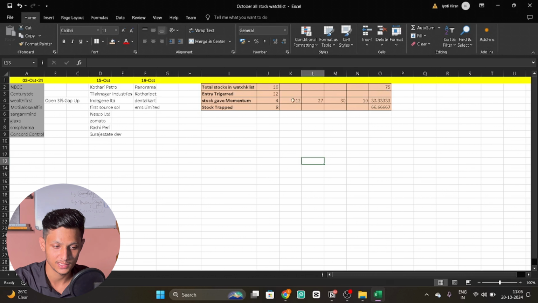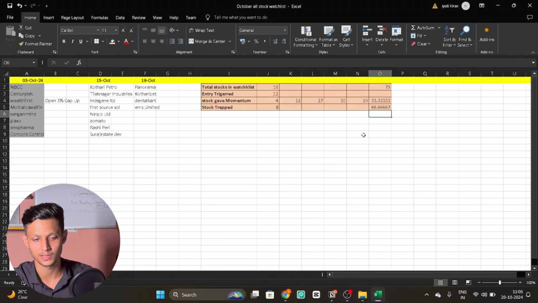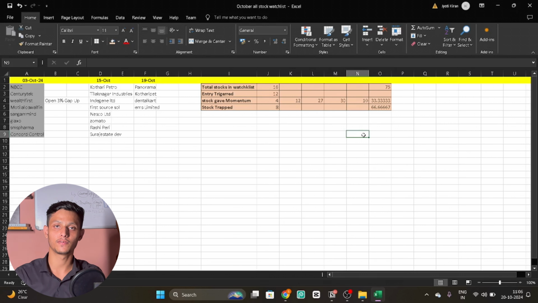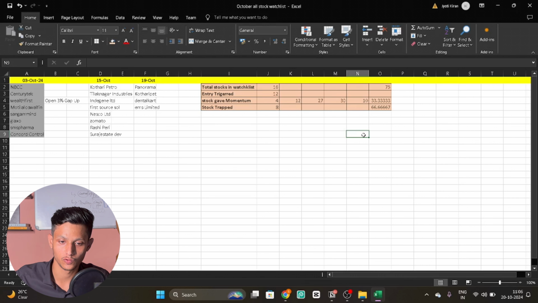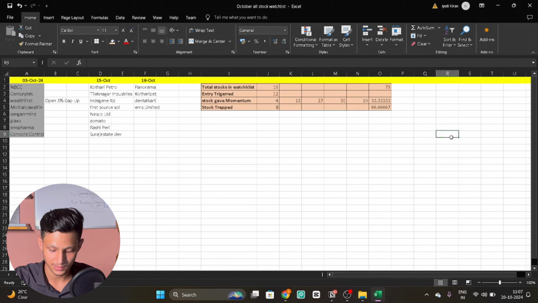So this is in percentage terms. 75% of the stocks entry triggered हुई, momentum हुई सिर्फ 33% stocks में, stock trapped हुए 66% trades में. In a simple logic, if you take 100 stocks in your watch list, in my 100 stocks, मेरी एंट्री ट्रिगर होती है 75% ऑफ द स्टॉक्स में. एंड आउट ऑफ 75 स्टॉक्स, 33% स्टॉक्स में मोमेंटम आता है, एंड 66% में मैं ट्रैप होता हूँ. सो दिस इज़ द डेटा.